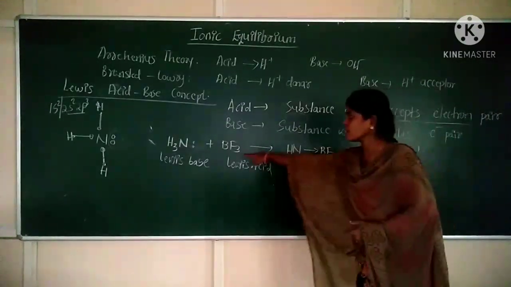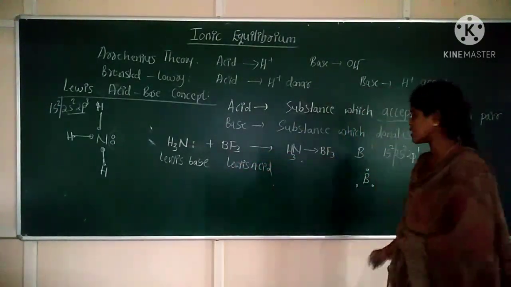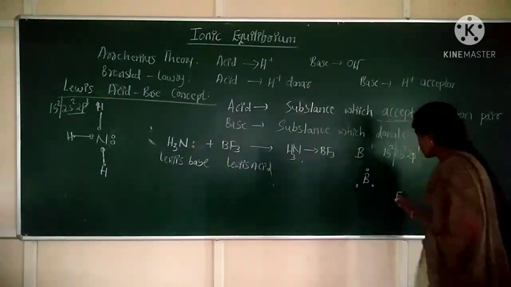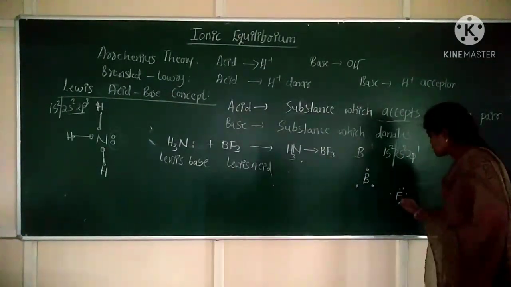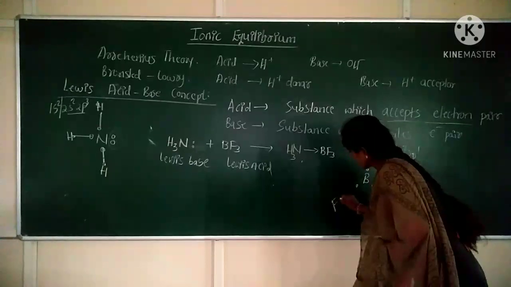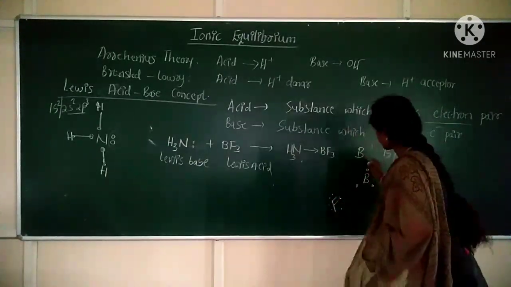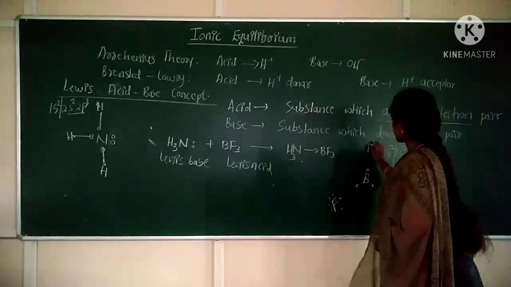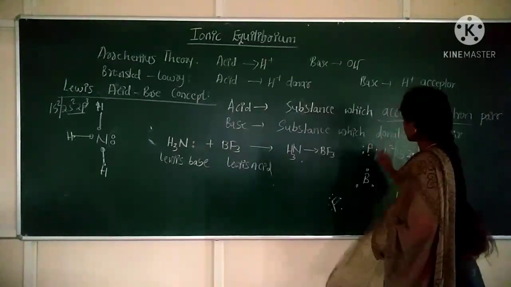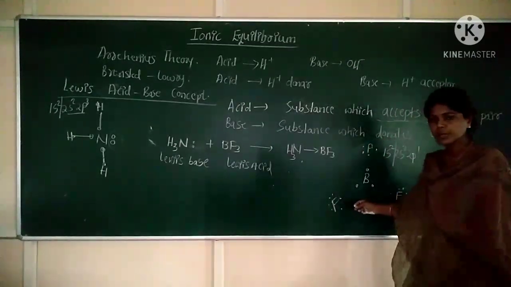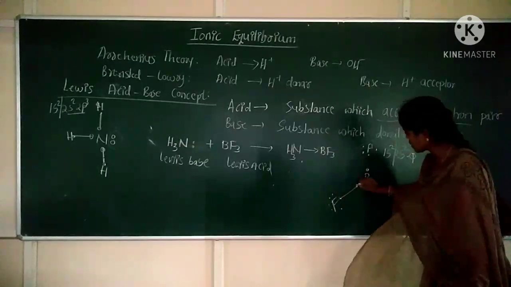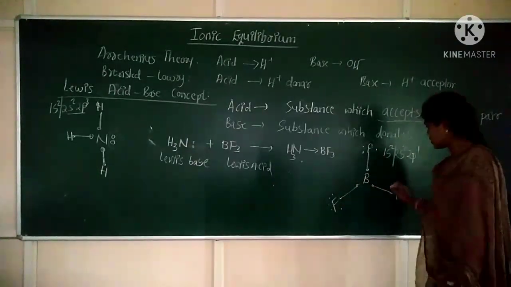Now around the boron, 3 fluorine atoms are there. For each fluorine, write its electrons: 1, 2, 3, 4, 5, 6, 7. Again fluorine here, 1, 2, 3, 4, 5, 6, 7. Fluorine here, 1, 2, 3, 4, 5, 6, 7. Now make a bond with the boron: 1 bond here, 1 bond here, and 1 bond here.